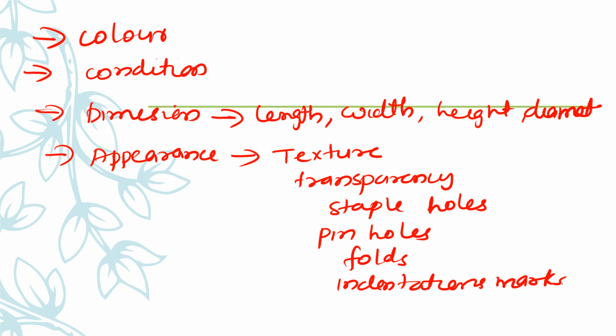So the staple mark also is very important. The number of holes, how many staples have been given to that one, all those things you take in the appearance. Next is fold. Fold is also a very important thing. If we are observing this under the stereo microscope, we can observe the folds of the paper clearly.